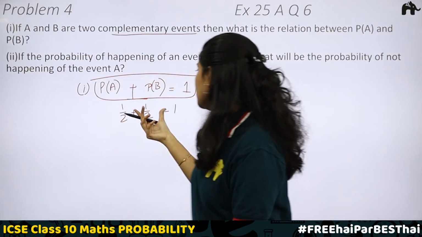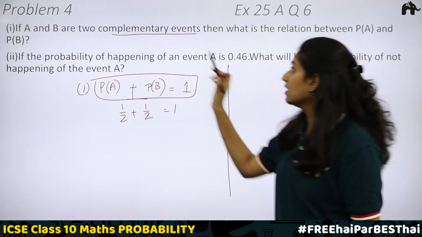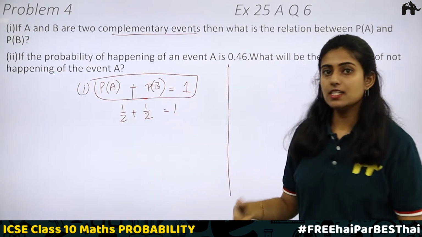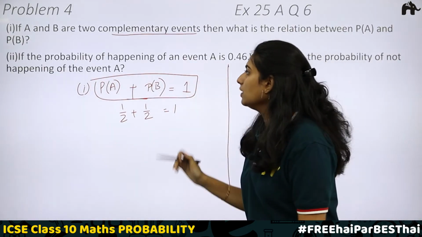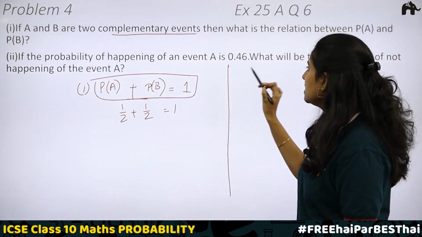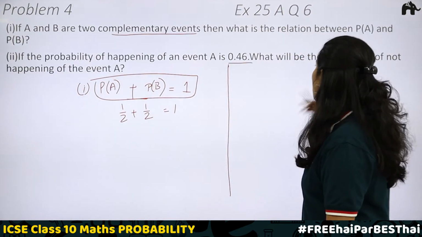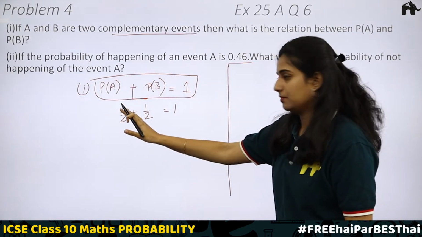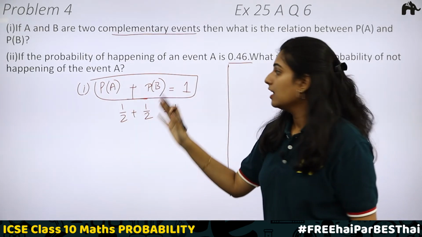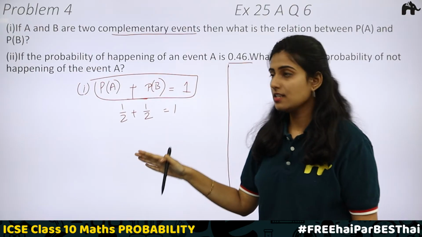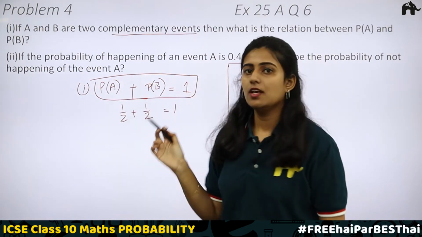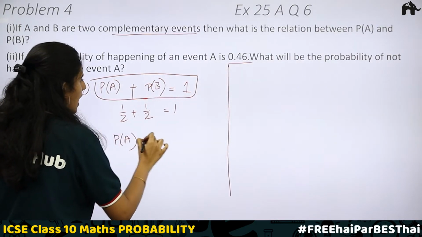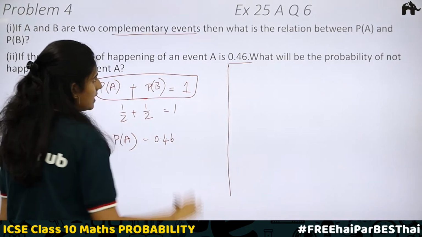So this is an example of two complementary events. Either A, here getting head, or B, here getting tail. Just to give you an example. If the probability of happening of an event A is 0.46, what will be the probability of not happening of the event A? If A doesn't happen, then B should happen. So that means here we know that if it is not head, it will be tail. Same thing. So let us take P of A, the event A happening, is equal to 0.46.